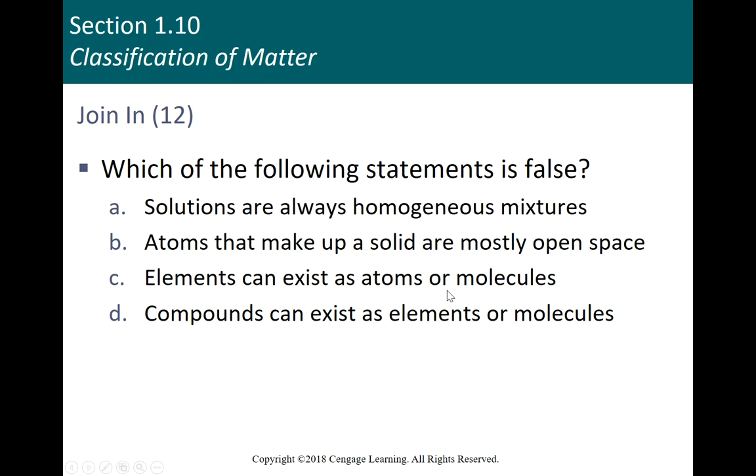Elements can exist as atoms or molecules. That is true. A lot of the elements on the periodic table, their smallest form is an atom, but there are a few elements on the periodic table that are not stable unless they are diatomic or even greater. Most of the time we just look at the diatomics like nitrogen, oxygen, hydrogen, and so forth. So elements can exist as atoms or molecules, and that leaves D to be false. Compounds can exist as elements or molecules. Well, a compound cannot be an element because those are different types of pure substances. So the correct answer on this one is D.